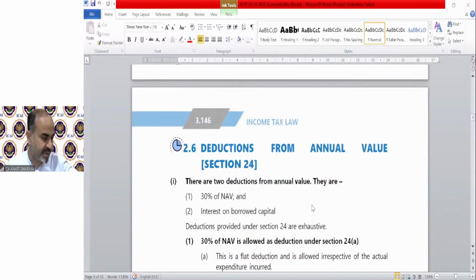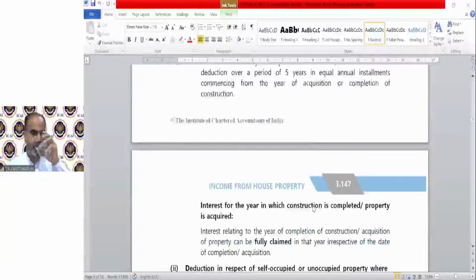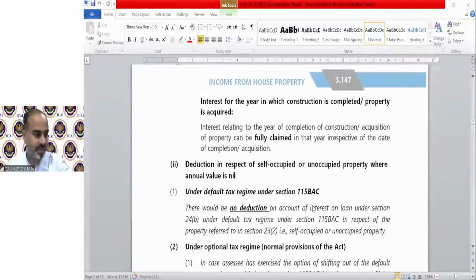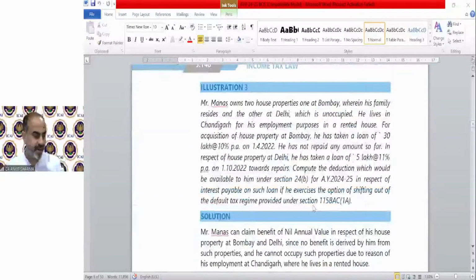Next is illustration number 3 on page 3.148. It says Mr. Manas owned 2 house properties, one at Bombay, where his family resides, and the other at Delhi, which is unoccupied.